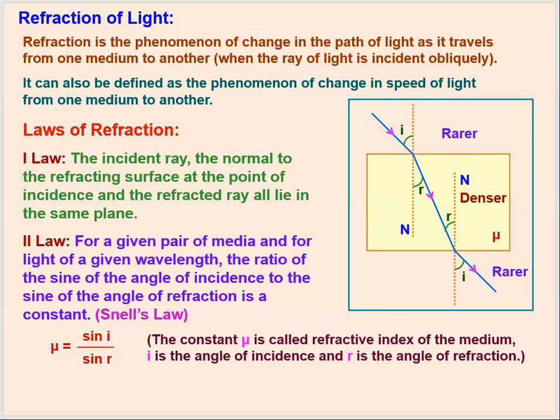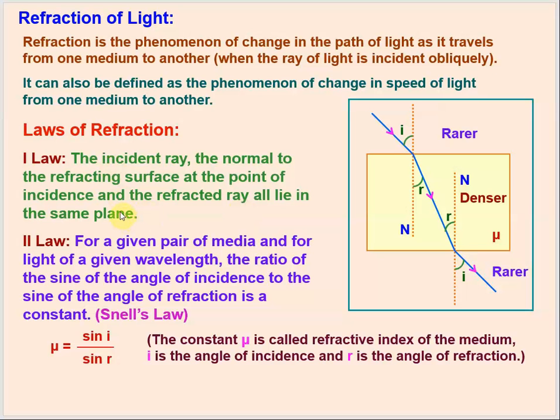Just as we have discussed in the case of reflection, light follows reflection by following some rules called the laws of reflection. So is the case here. Whenever a light ray undergoes refraction, meaning a change in the path of the light whenever it goes from one medium to a different medium, the rules are called the laws of refraction. The very first law is that the incident ray, the normal to the refracting surface at the point of incidence, and the refracted ray all lie in the same plane.